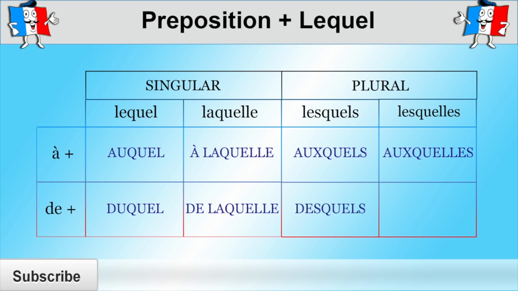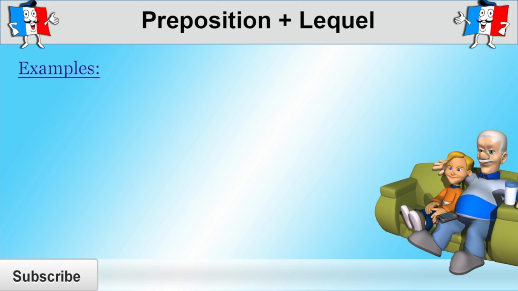Again, when "de" is used with the definite article "les," "de" and "les" together become "des." So the same happens here, where "de" and "lesquels" become "desquels." And again, if the noun being replaced is feminine and plural, then "quelles" is spelled with two L's, E and S. So let's have a look at some examples.